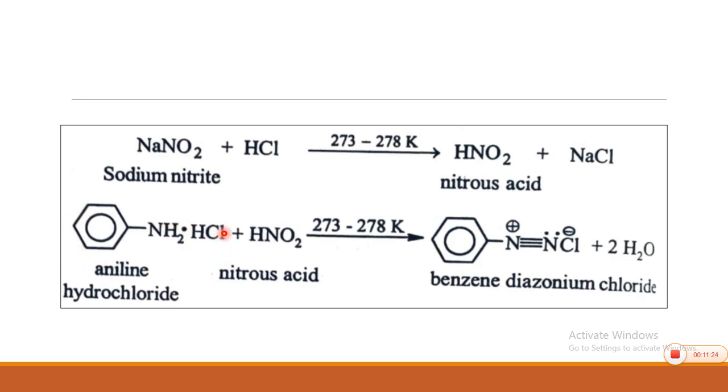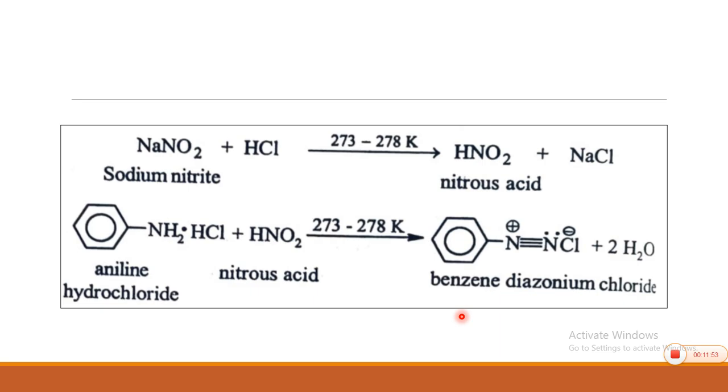Aniline hydrochloride in the form of salt reacts with nitrous acid at the same temperature. Temperature is maintained between 273 to 278 K, that is below 5 degrees. So, we get benzene diazonium chloride. The structure is like this. This is ArN2+X-, and X is Cl here. For your understanding, just remember the concept of diazotization.